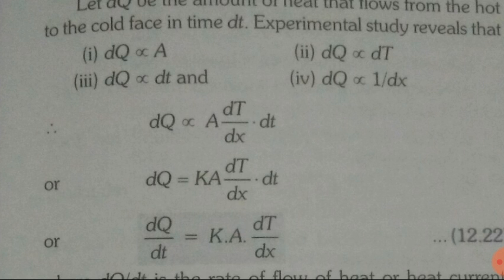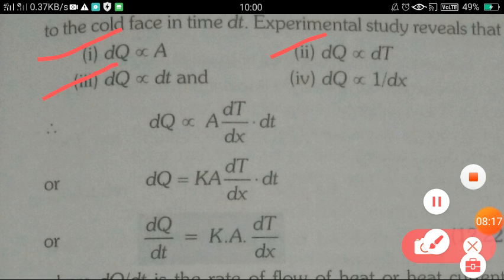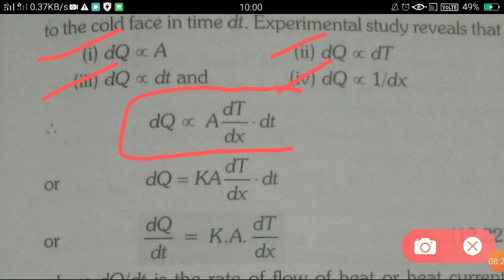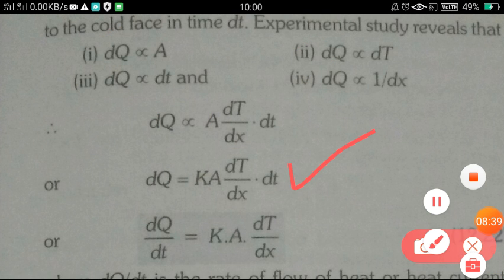When we combine all these four points, we get this equation, but here we have the proportionality sign. If we want to remove the proportionality sign and make it equal, we have to introduce one constant k there.